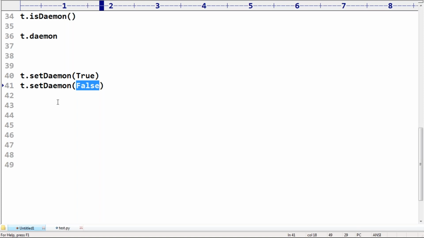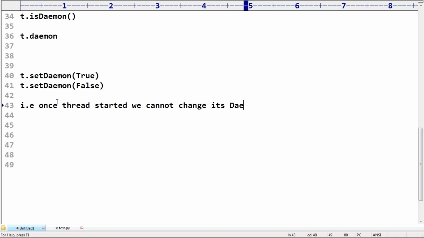That means once a thread has started, we can't change its daemon nature. Remember this one, sir. Once a thread started, we can't change its daemon nature.